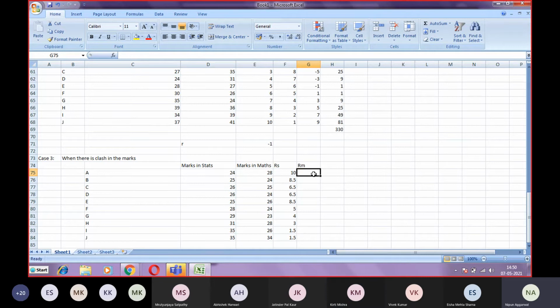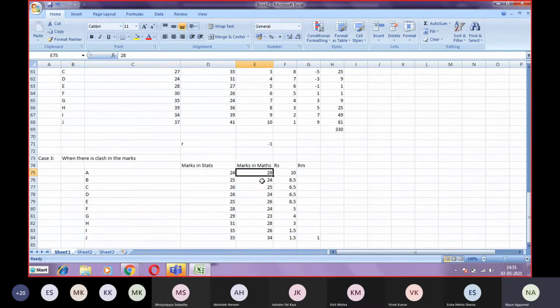Now in the same way you have to give the ranks in maths. Which one is the highest? 34, and no clash. So it will be given rank 1. Now lower to 34 is 28.